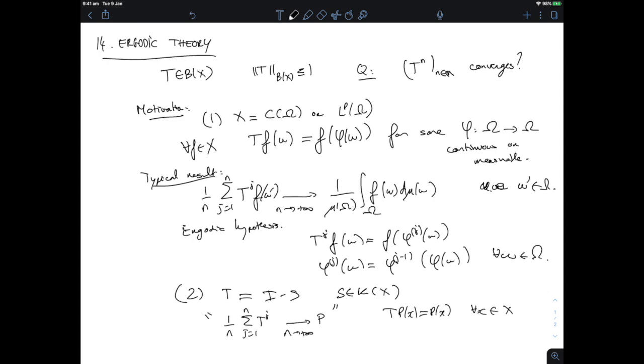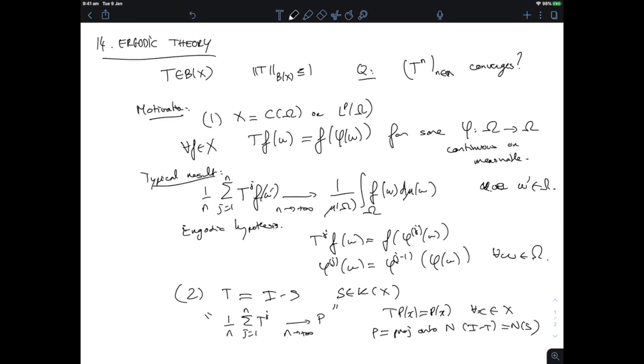Obviously, because the limit of the Tn, or the limit of the Tn plus 1 has to be the same thing. So this P will typically be the projection onto the null space of I minus T, which is the null space of S. So Fredholm's theory has taught us how to factor out the eigenspaces corresponding to non-zero eigenvalues of a compact operator. Now, ergodic theory gives us an answer to the question, can I factor out the null space corresponding to the element 0 in the spectrum of my compact operator?